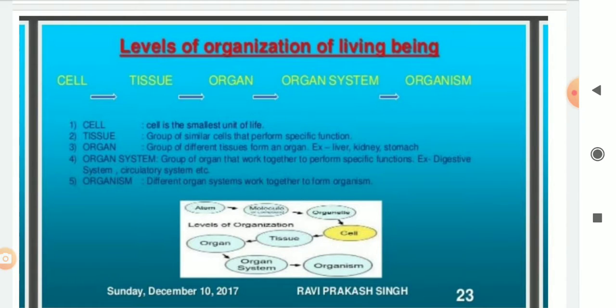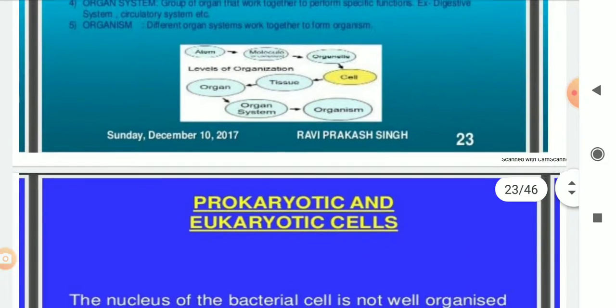So these liver, kidney, stomach, these all are the organs of a system. Many organ systems like circulatory system, digestive system, excretory system, reproductive system, these all systems combine together and they will make an organism. So this is all about the level of organization of living beings.